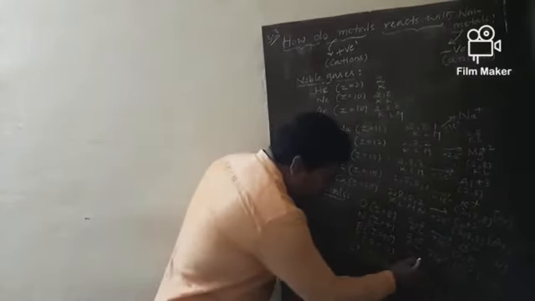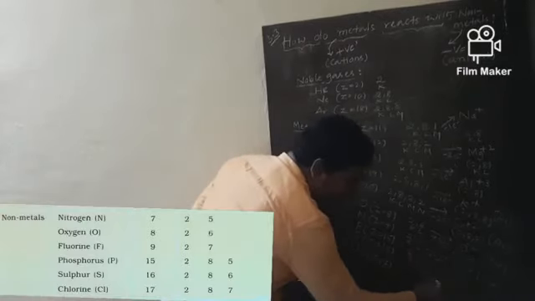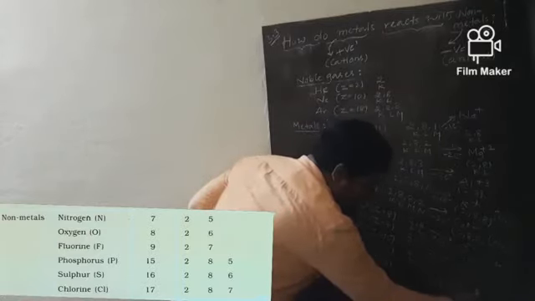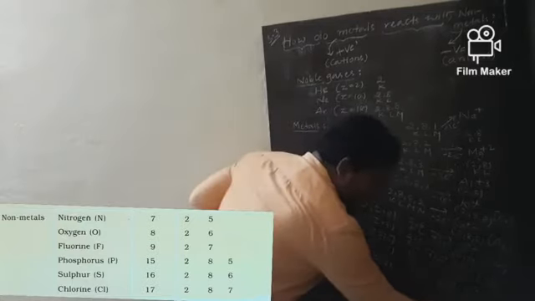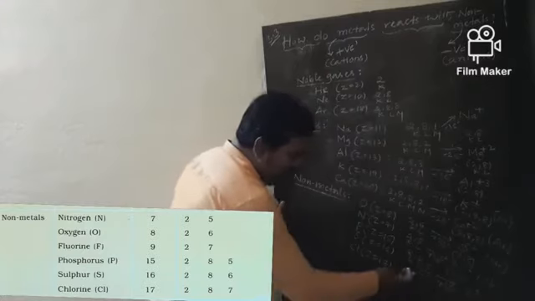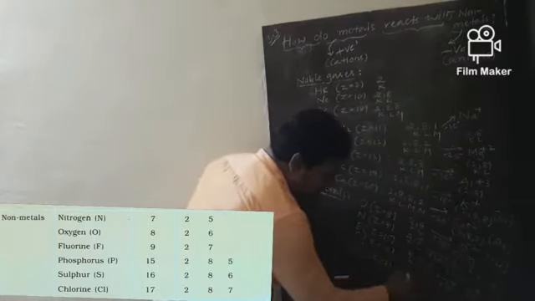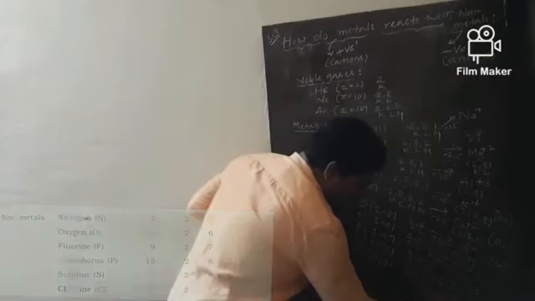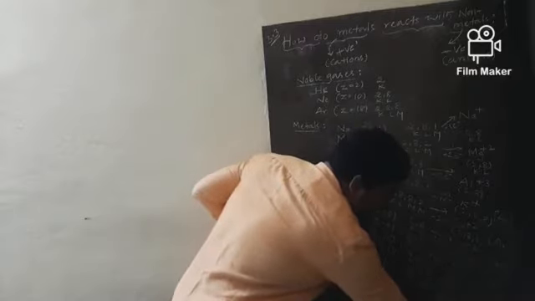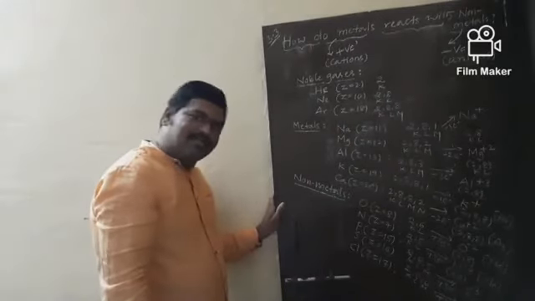Phosphorus 2, 8, 5, K, L, M. So, this phosphorus would gain 3 electrons to attain P-3, and the configuration becomes 2,8,8. And what about sulfur, 2, 8, 6, K, L, M? It would gain 2 electrons to attain S-2. Configuration becomes 2,8,8 and the nearest noble gas is argon. In that way, sulfur also would attain stability.